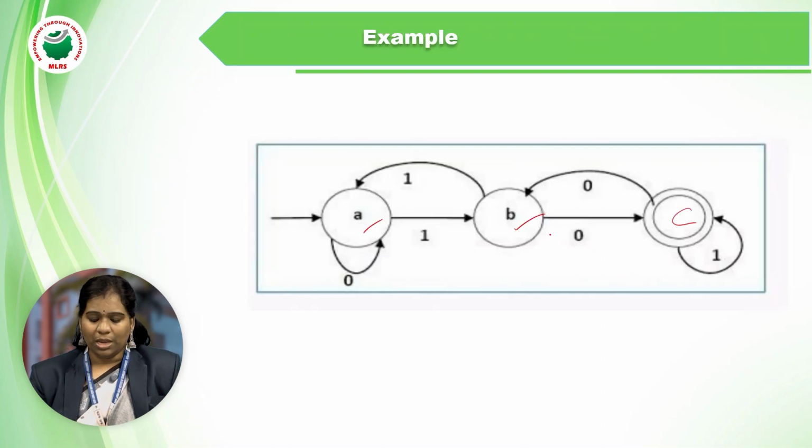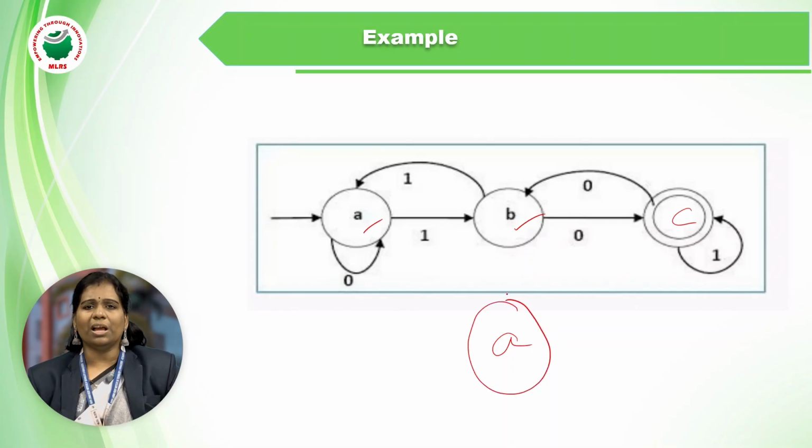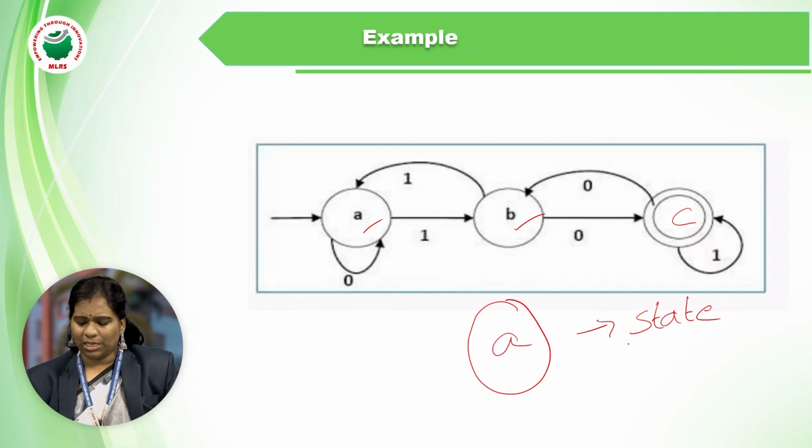In this example, the first state is A. It is enclosed with a circle. All the states are enclosed with a circle. Any state has to be enclosed with a circle. That is what we call a state.